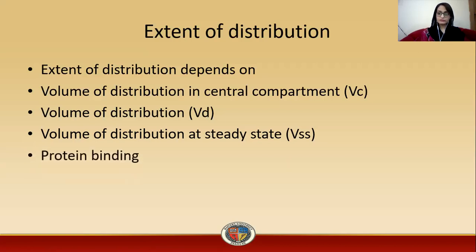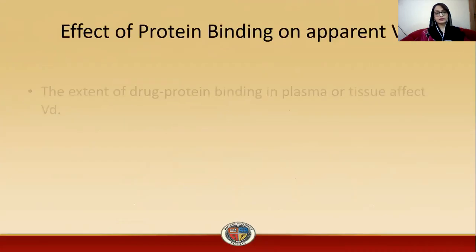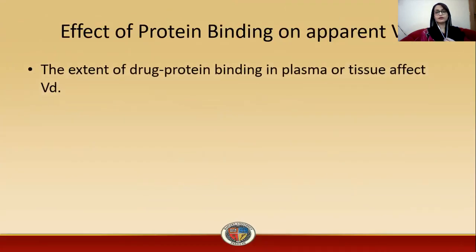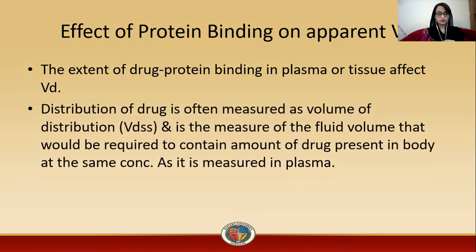And then protein binding, it also influences the extent of distribution. And then comes the effect of protein binding on apparent volume of distribution. The extent of drug protein binding in plasma or tissue affects the volume of distribution, and how it affects the volume of distribution, we will discuss as follows.